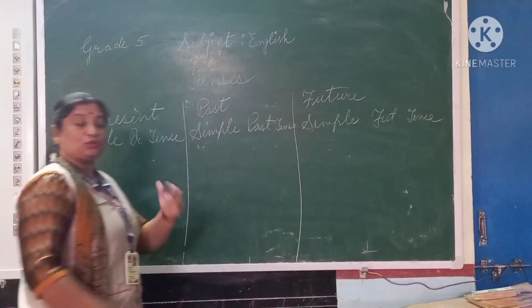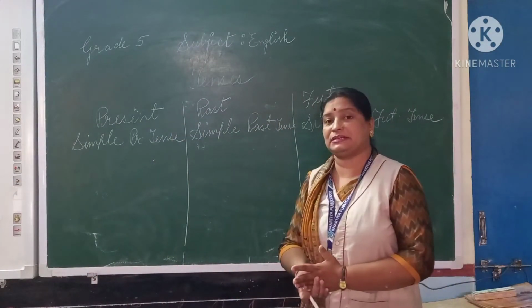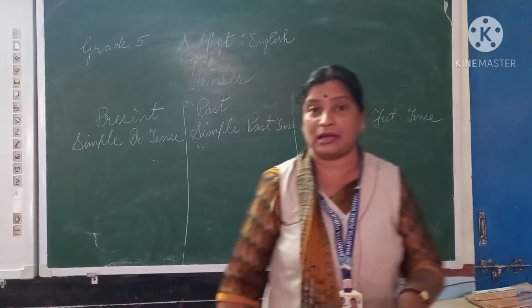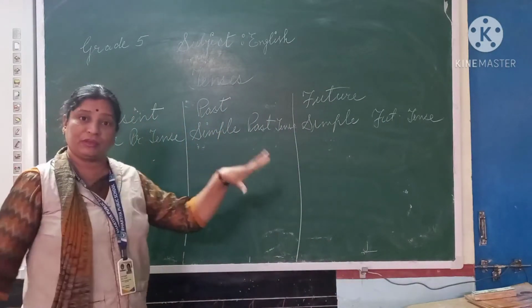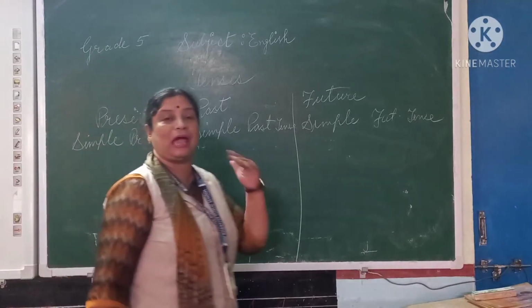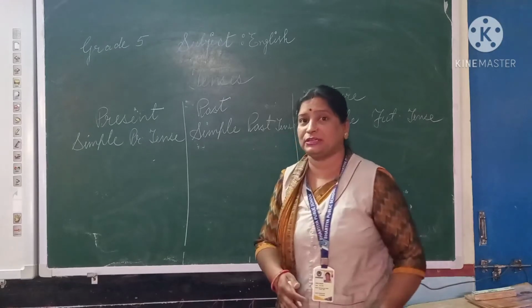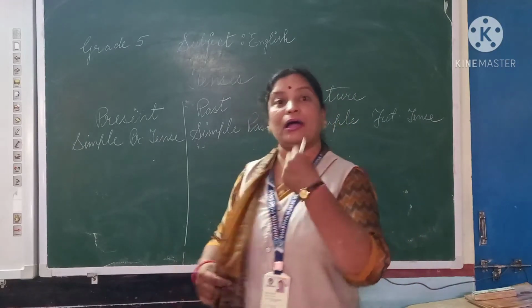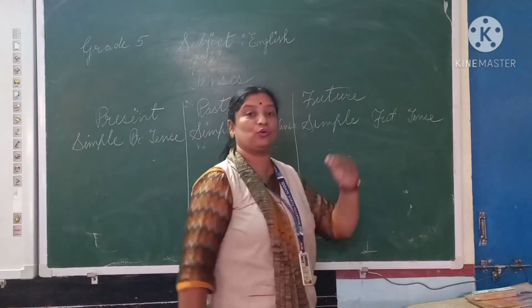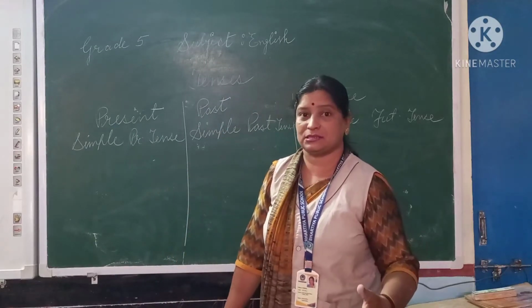Simple present tense. What is a simple present tense, beta? Simple present tense means that is related with the present. First of all, present means that is related with our present. But again, I told you that there are four different parts of each tense. So simple present tense means that happens in daily routine, that we do every day. For example, I go to school, I take bath every day, I respect everyone. Okay, my mother cooks food. These are the examples of simple present tense.